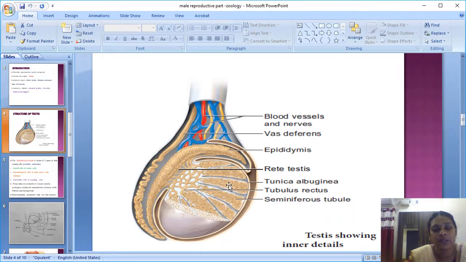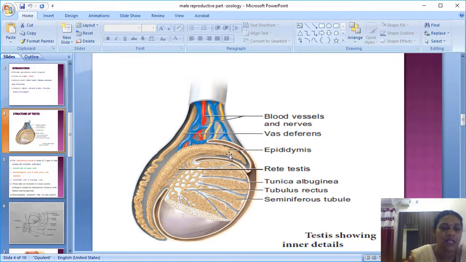After the production of these testicular substances, as I already told you, the rete testis is an accessory duct. Through this duct it goes to this place. The rete testis is present in the posterior part of your testis.